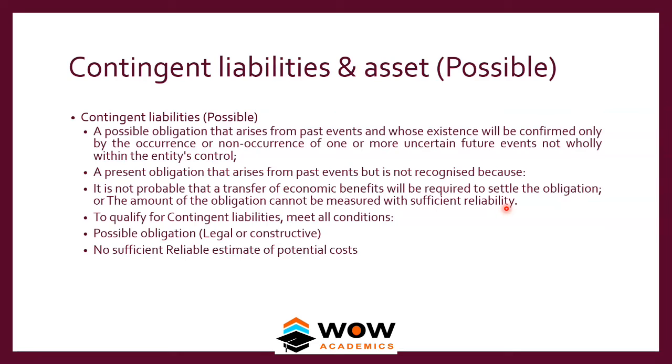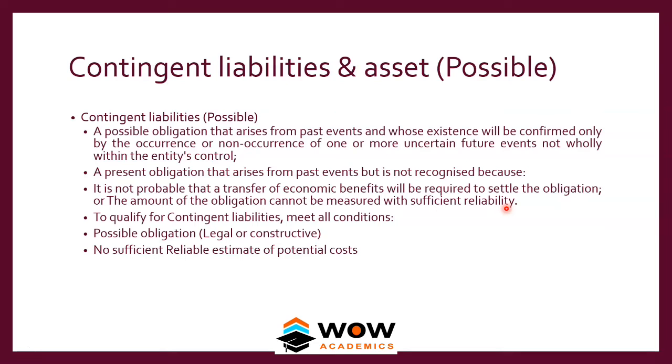So for example, an employee has fallen down in our company and has hurt himself. He has filed a case in the court saying that because of the negligence of the company he fell down. Usually this kind of case does not have a probability higher than 50%.